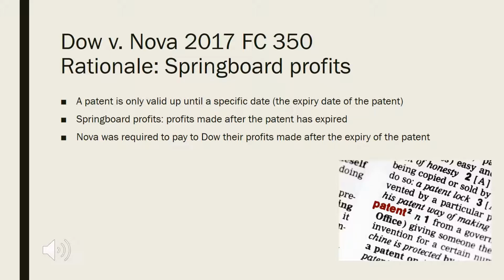In order to understand this case, it is important to understand the rationale. As mentioned in the previous slide, there were two accounting of profit issues, the first being springboard profits. It's important to understand what a patent is and what springboard profits are. A patent is only valid up until a specific date, the expiry date of the patent. Springboard profits are profits made after the patent has expired. Nova was required to pay to Dow their profits made after the expiry of the patent.